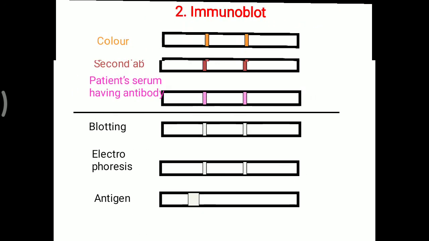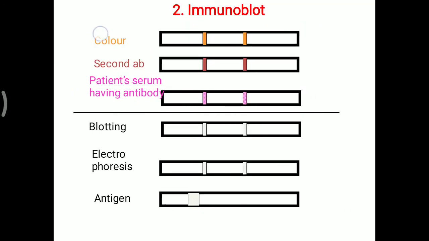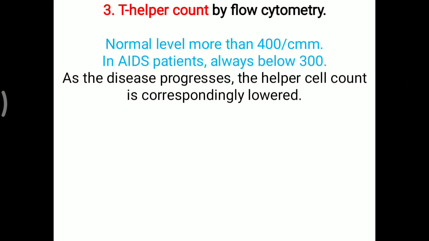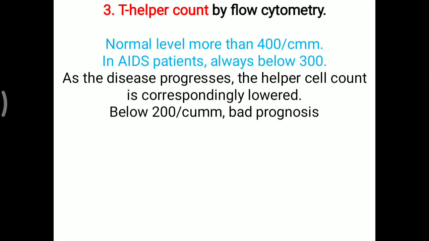Now second, that is Immunoblot. So here particular 6 different antigens can be detected with the help of different methods, blotting, electrophoresis or antigen detection method. Now next, that is T helper count, and that is by flow cytometry. Normal level is more than 400 per cubic millimeter. In AIDS patient always below 300, but if disease progresses, the helper cell count correspondingly lowers down. Below 200 is considered a bad prognosis for that person.